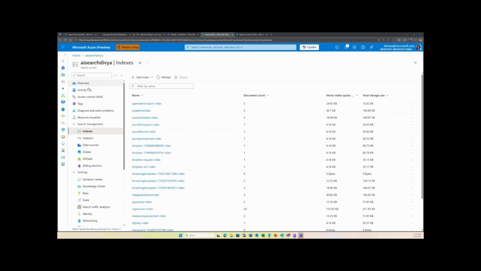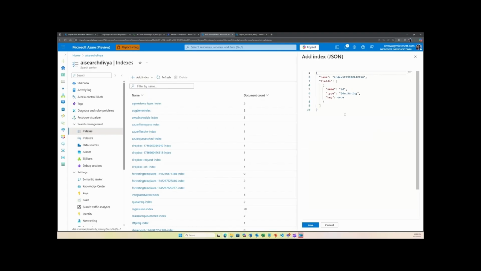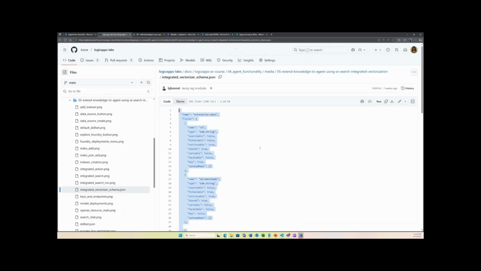So here I have the AI search instance, and we'll go ahead and create a new index. I'm going to choose the add index with JSON option. And for the JSON here, we'll go back to the schema that I was showing you before, and we'll copy and use the schema.